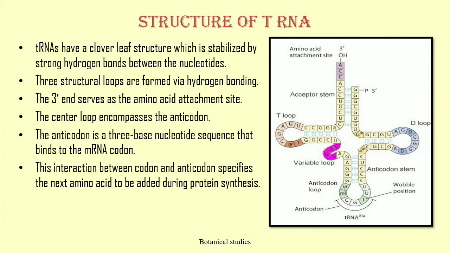Structure of tRNA. tRNA have a clover leaf structure which is stabilized by strong hydrogen bonds between the nucleotides. Apart from the usual four bases, they normally contain some unusual bases, mostly formed by methylation of the usual bases, for example, methyl guanine and methyl cytosine. Three structural loops are formed via hydrogen bonding.